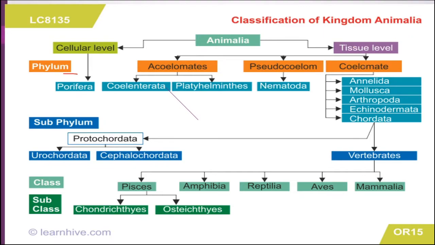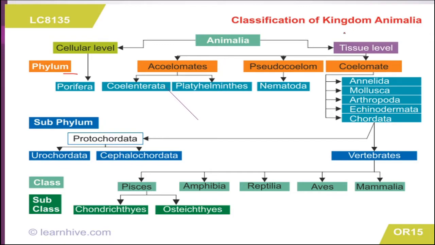Then at tissue level, and then the next criterion is the presence or absence of body coelom. Acoelomates are Porifera, Coelenterata, Platyhelminthes; pseudocoelomate is Nematoda; and the rest, that is Annelida, Mollusca, Arthropoda, Echinodermata, Chordata, are all coelomate, that means having the body cavity.